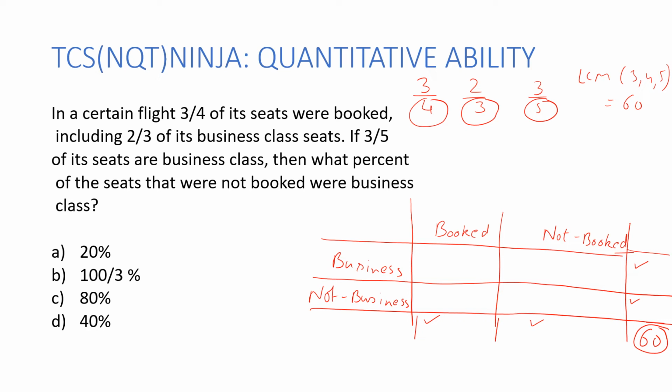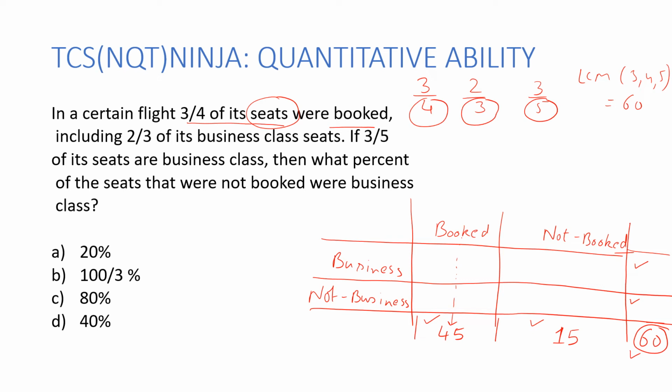Now at this point of time, I'll start reading my question again. It says in a certain flight, 3 by 4 of its seats were booked. So 3 by 4 of its seats means of the total seats over here. So 3 by 4 of 60 would mean 45 seats were booked. So I can say 45 seats over here were booked, which means not booked would be 60 minus 45. So 15 seats were not booked.